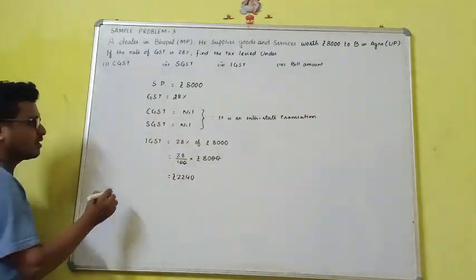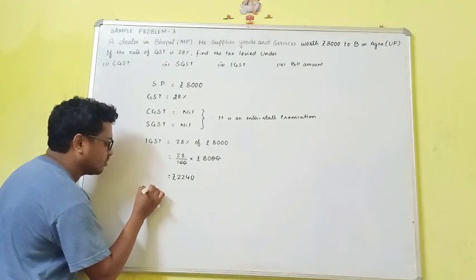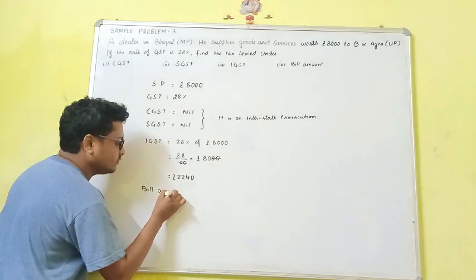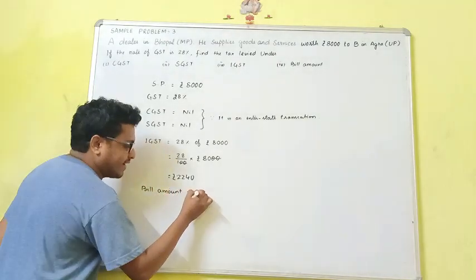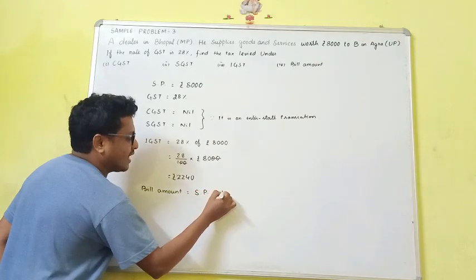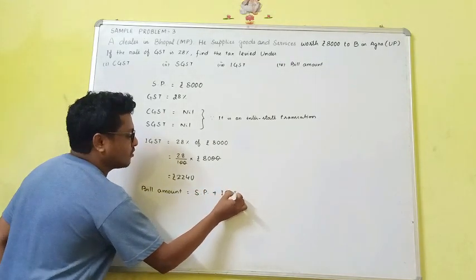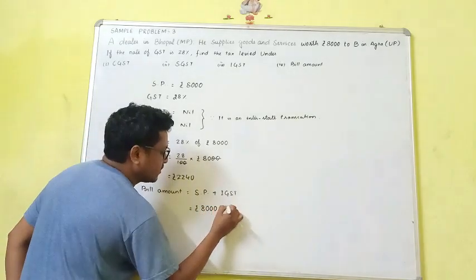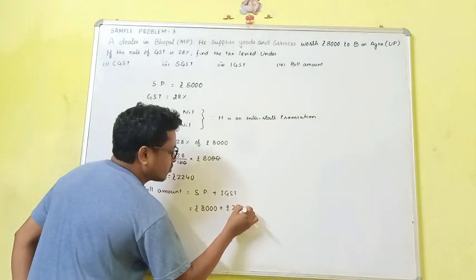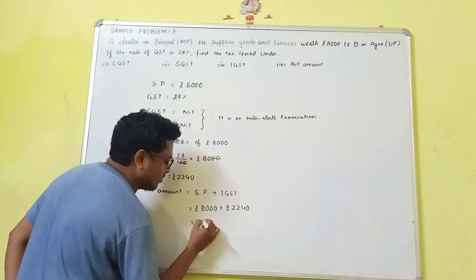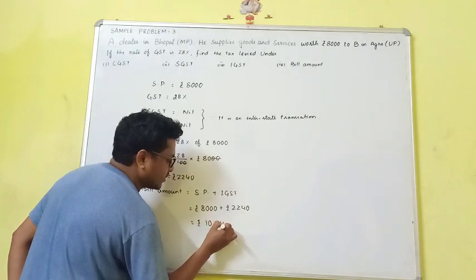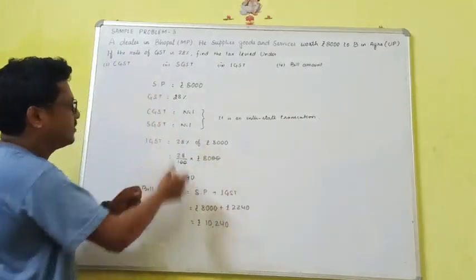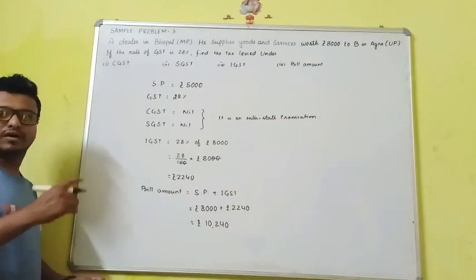So I have just calculated. Then your bill amount will be SP plus IGST. So it will be equal to 8,000 plus 2,240 is equal to 10,240. So these are the solutions of your question.